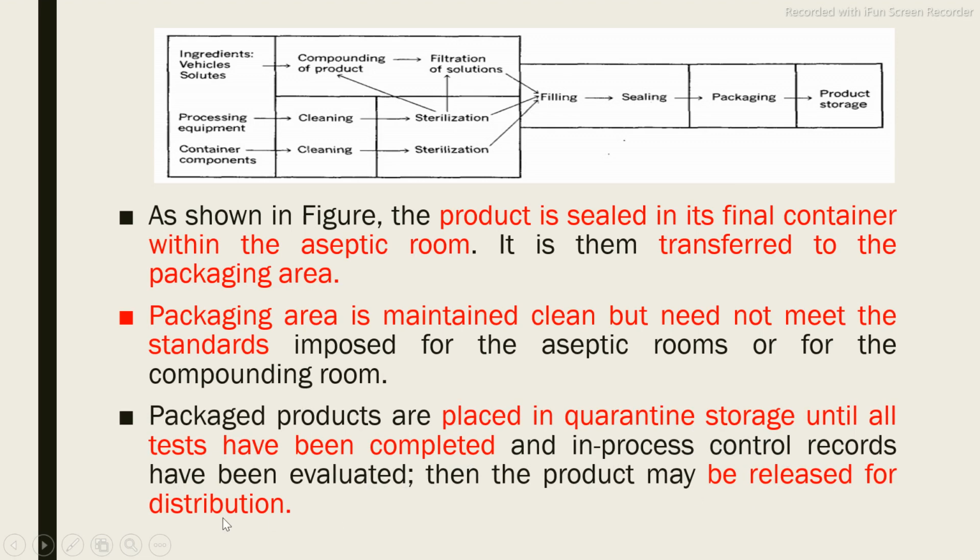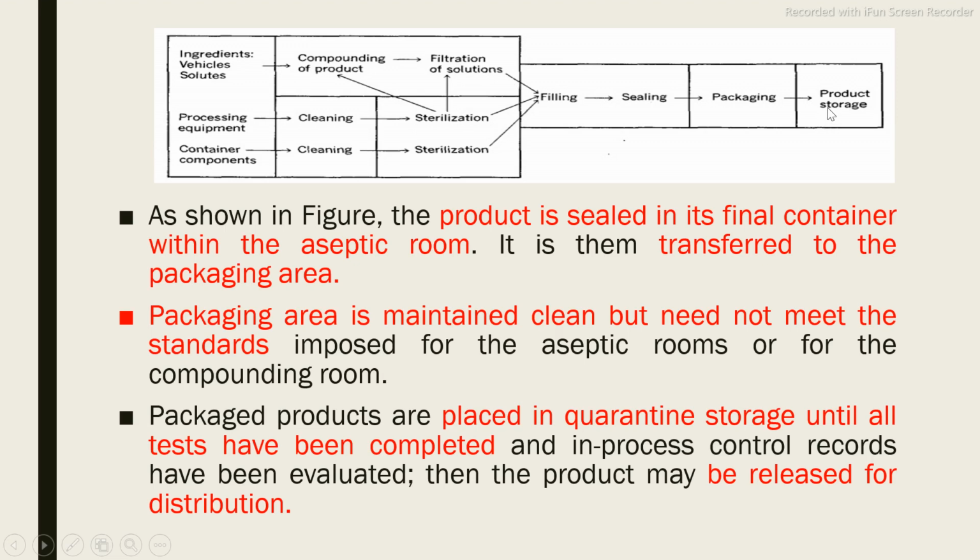This means once the packaging is done, the product is kept in product storage or the quarantine storage area until all in-process quality tests are done. Whatever product we store here, first it will be quality control tested for whether it contains any particulate matter, whether it contains any microbial contamination or not.